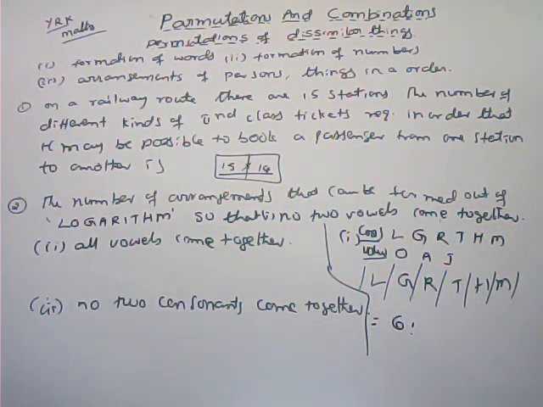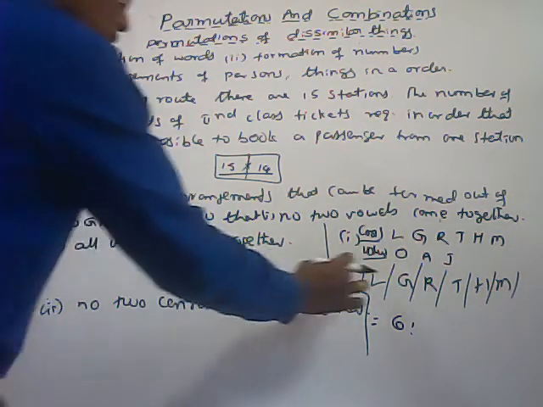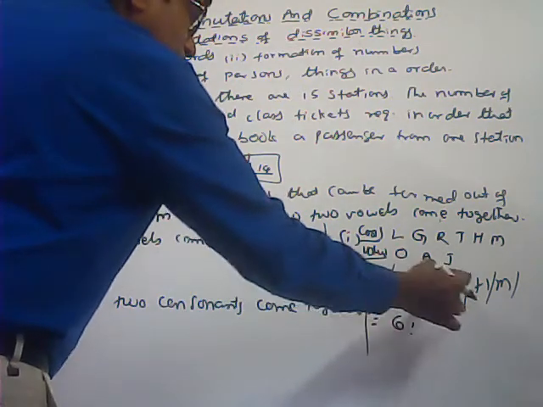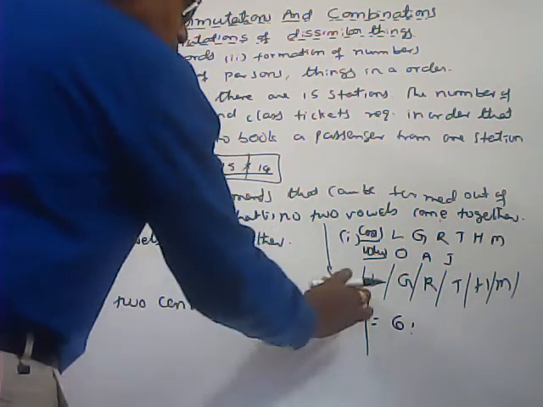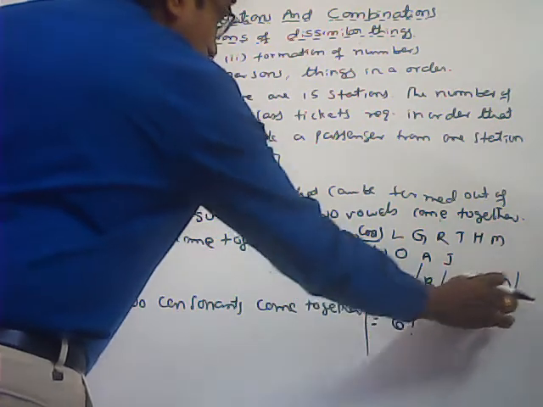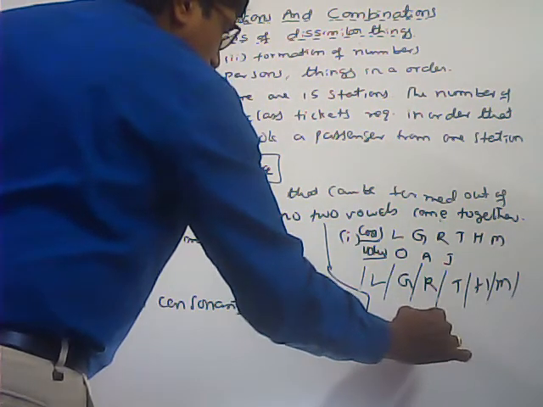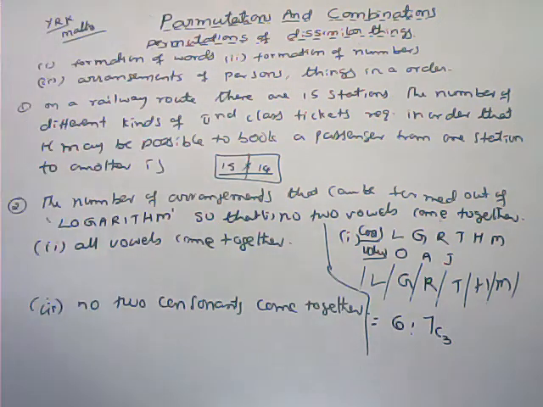Total 7 gaps are there. But here how many vowels are there? Only 3 vowels are there. First you can select 3 empty places from the 7.